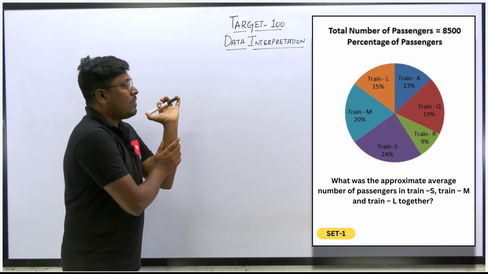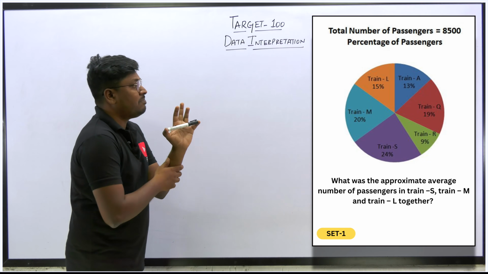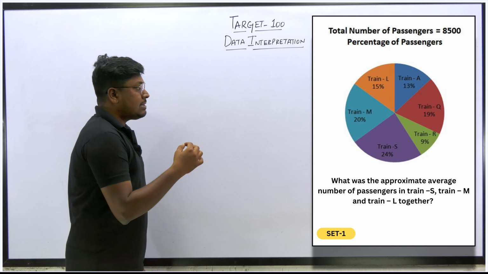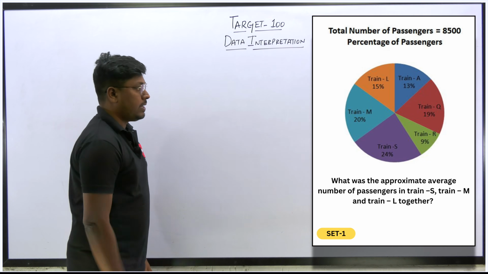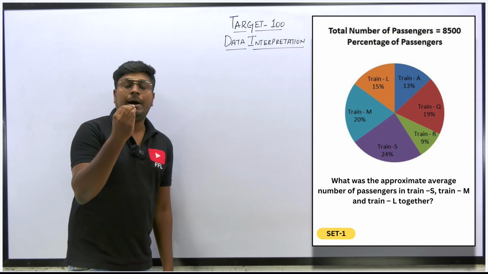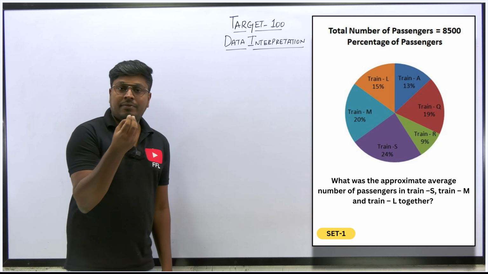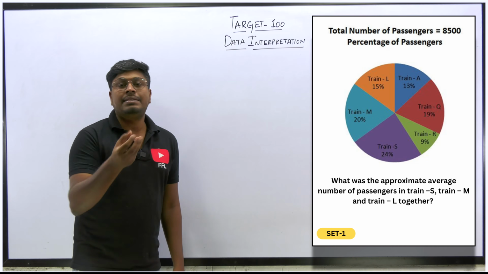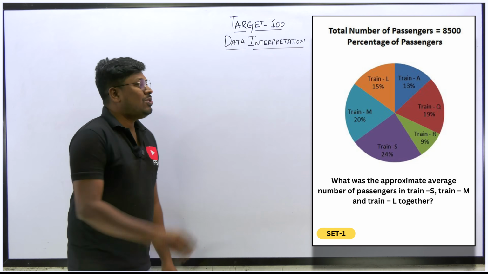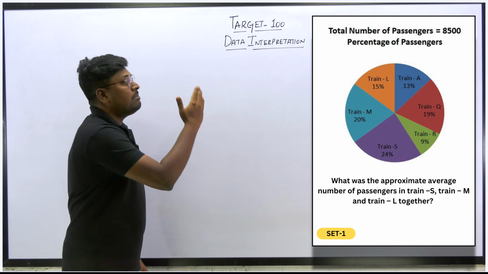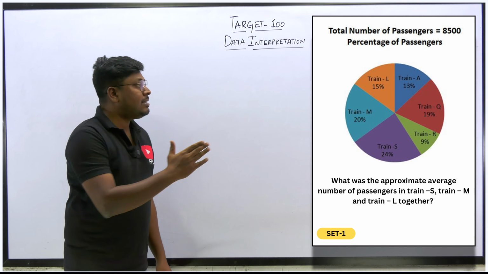What was the approximate average number of passengers in train S, train M and train L together? Our target is to find the approximate average number of passengers. You don't need to find trains S, M, L separately. Just add all three values.